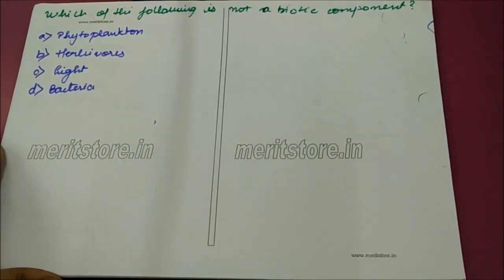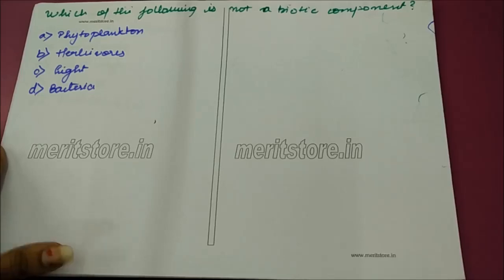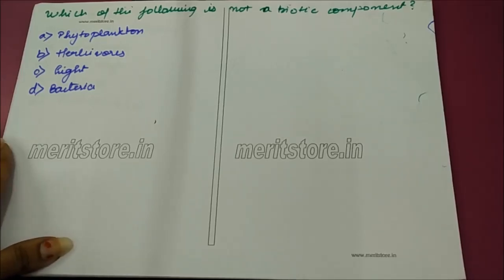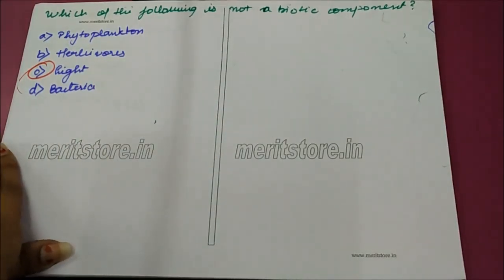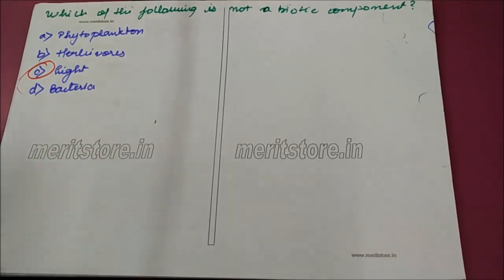Which of the following is not a biotic component? Phytoplankton, herbivorous, light, bacteria. Correct option is light. Light is an abiotic component of an ecosystem. Therefore, light is not a biotic component.